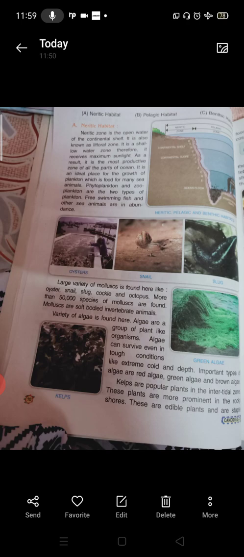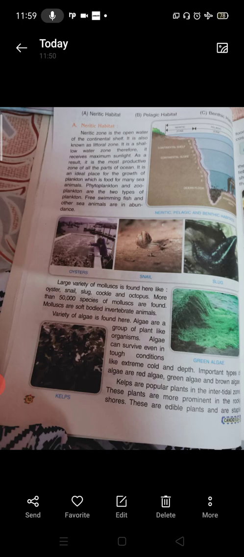So, this neritic zone is the open water of the continental shelf. It is also known as the littoral zone. The shallow water, where there is comparatively less water, receives maximum sunlight, and as a result it is the most productive zone because it gets sunlight. Shallow water is there and receives maximum sunlight, so production is obviously more. It is an ideal place for growth of plankton, which is the food for sea animals.